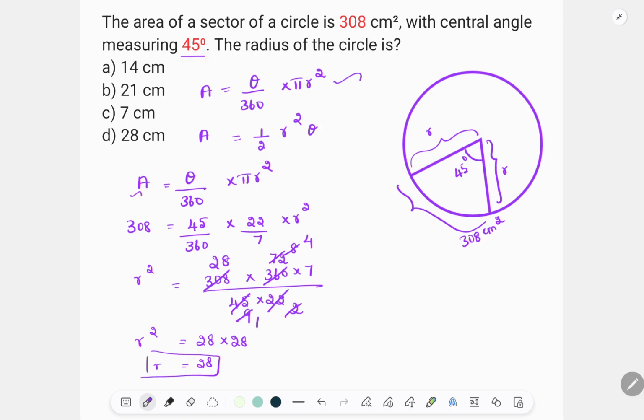So the radius of the circle is 28 centimeters. The answer is option D, 28 centimeters.